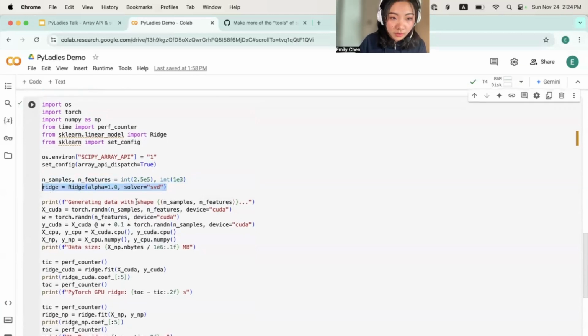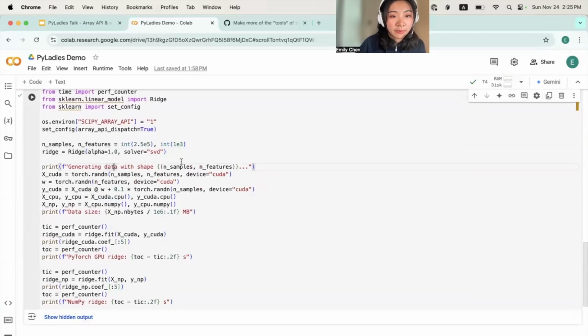The solver I'm using today will be Ridge with SVD. For those of you that are not familiar with solvers or regressors, you can just imagine this as a math formula or some sort of rule that separates your data so that it could maximize difference without overfitting. But essentially, it's just a math formula that you want to fit across your entire data set.